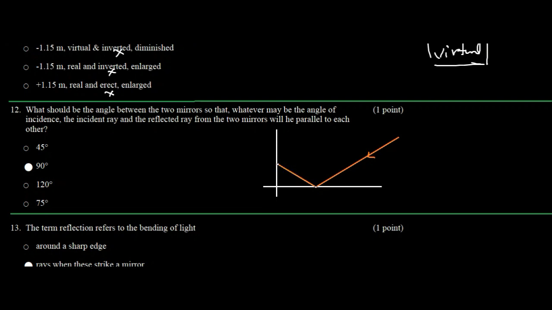Another reflected ray will go like this, and I am going to draw normals over here with green lines. This is the first normal, and this is going to be your second normal.